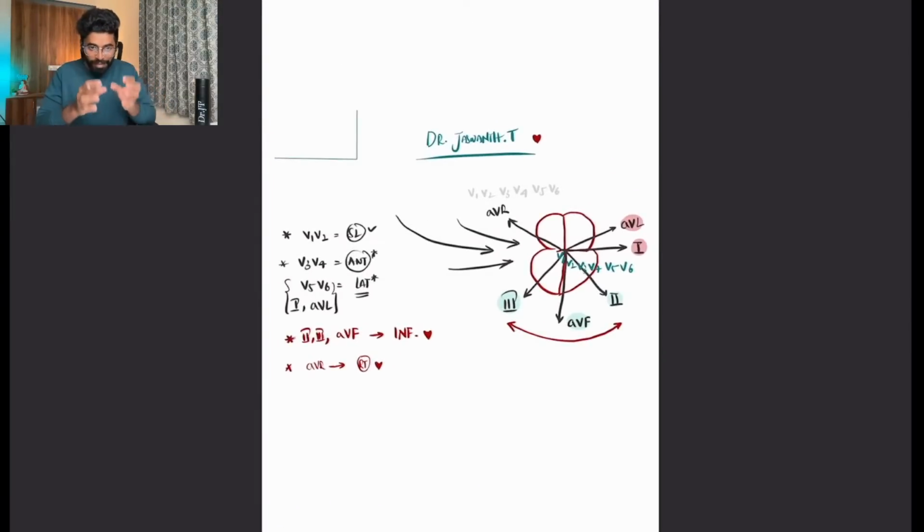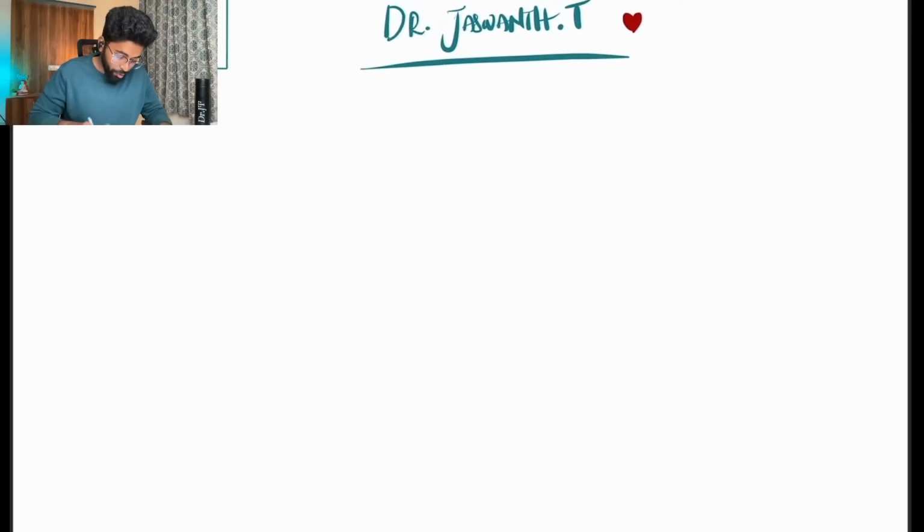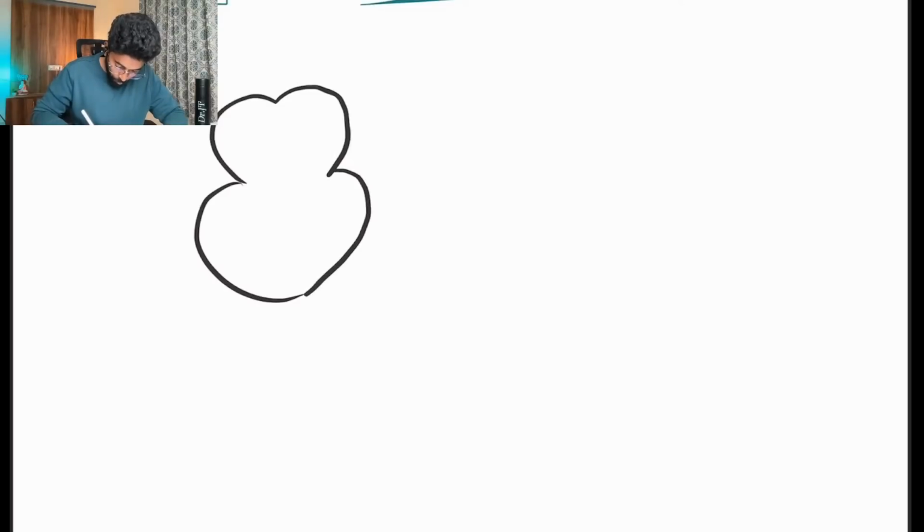With this lead placement, we will take the same thing into the axis. The next important thing, whenever an ECG is given, is that we have to know the axis. When we are given an ECG by our professor or our PG, and we are asked to look into the ECG, the first point we look into is the rate, then we see whether it is a regular rhythm or not. Then we have to know the axis of the heart. Look into this very carefully, because many of you have a confusion in this particular area with the axis.